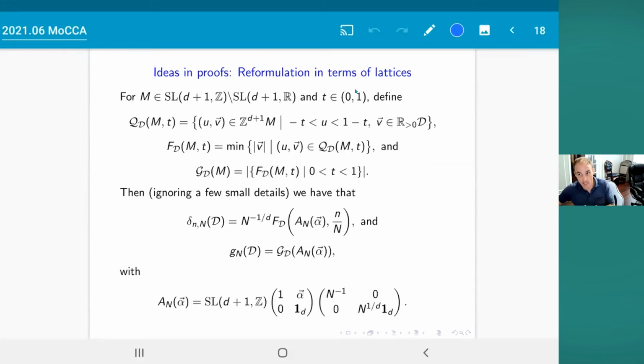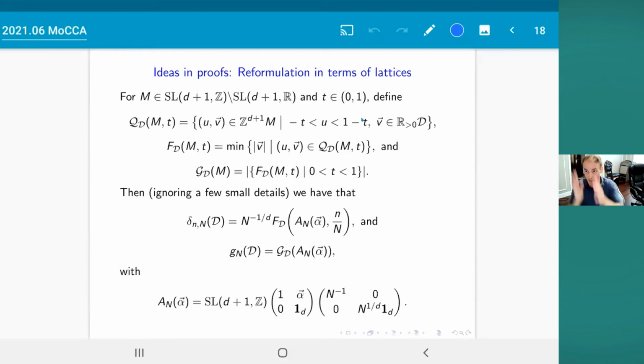Pick your favorite lattice M and pick a number t from 0 to 1, and then define a subset of the lattice points in the lattice M by taking the (u, v)'s with the property that the first component u lies between -t and 1 - t, and the rest of the vector v points in the direction of D. So the set Q_D of (M, t), remember D is your set of directions, and t is just some parameter that you're varying.